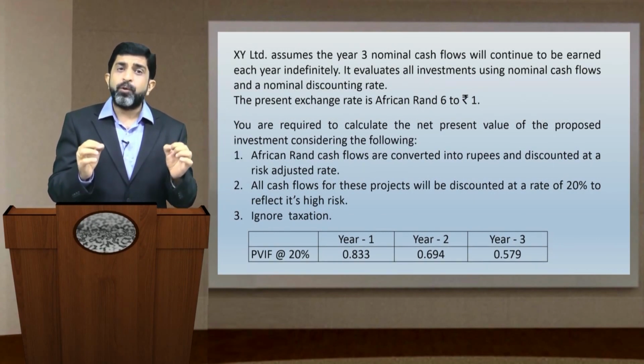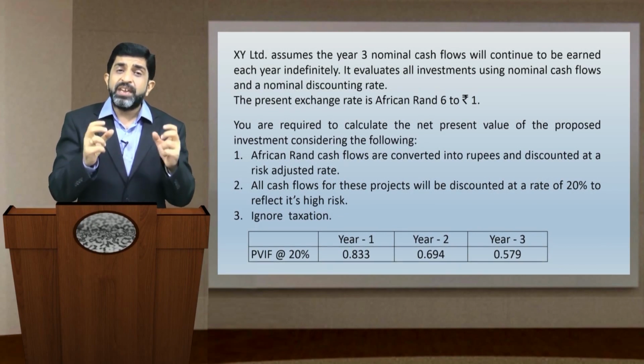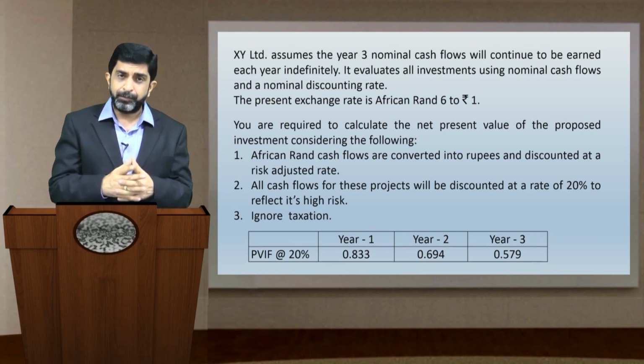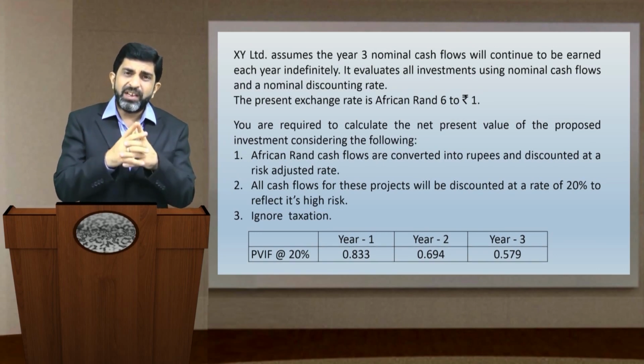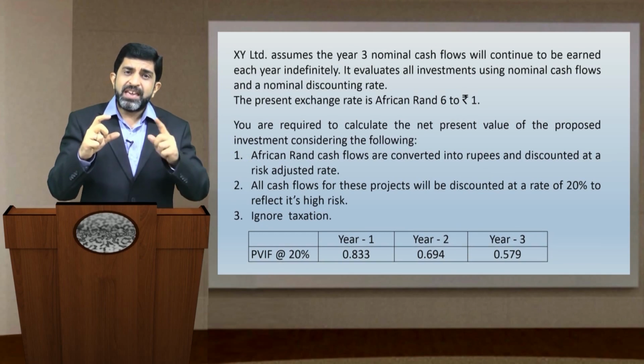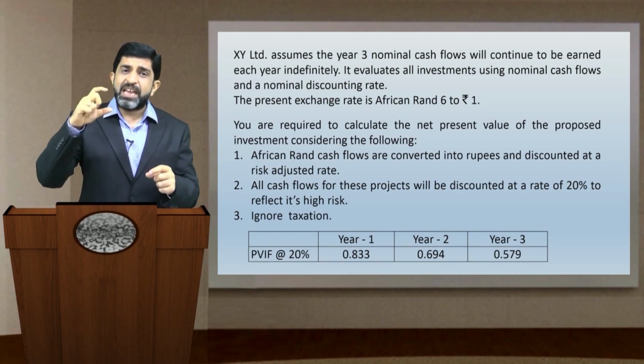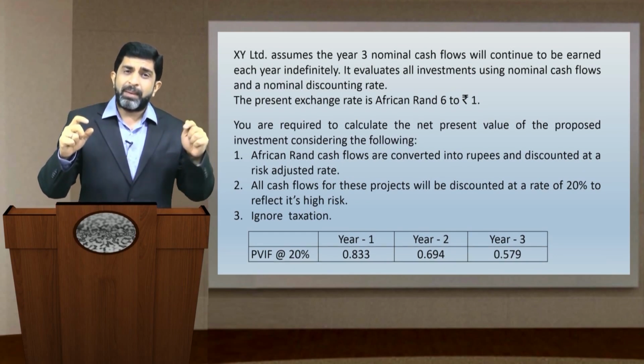The fair forward rate for each year would reflect the expected rate of rupee in terms of rand. Now, look into the ratio. It is 1 rupee equal to 6 rands given. So friends, preferably I will not invert the quote by taking 1 rand equals to rupee 1 by 6.